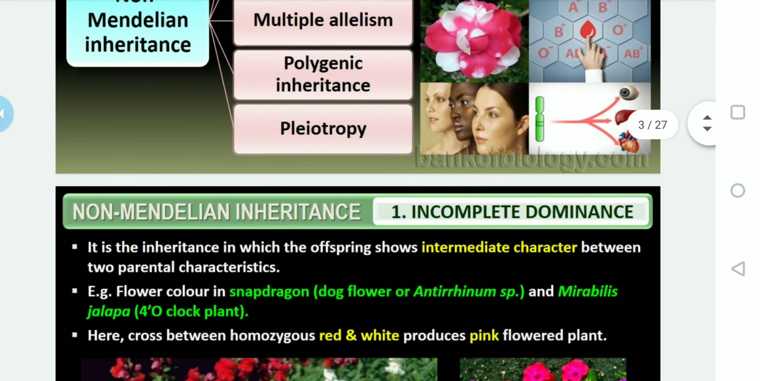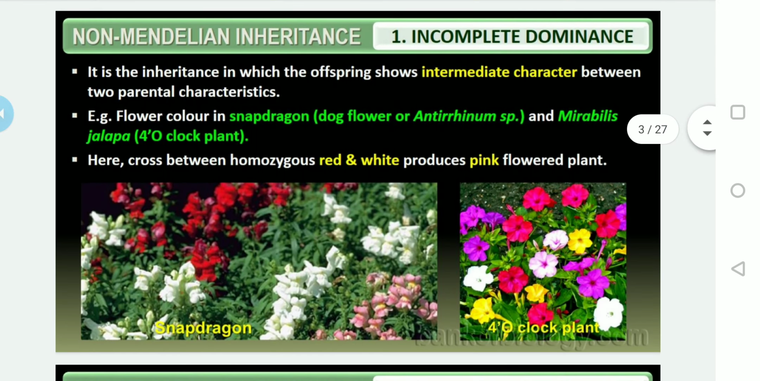The first one is incomplete dominance. Remember, incomplete dominance is also known as partial dominance or blending inheritance. How can we define incomplete dominance? It is the inheritance in which the offspring shows intermediate characters between the two parental characteristics.